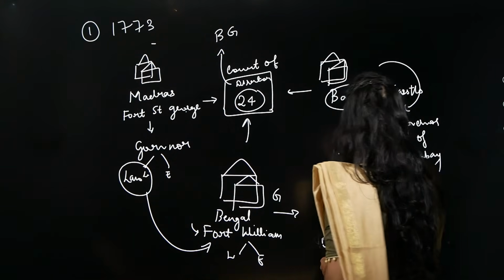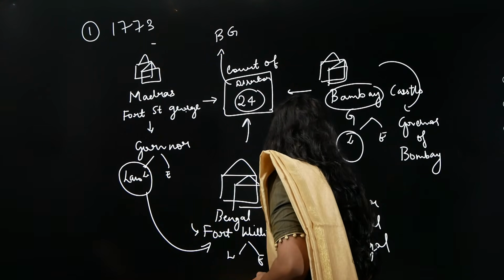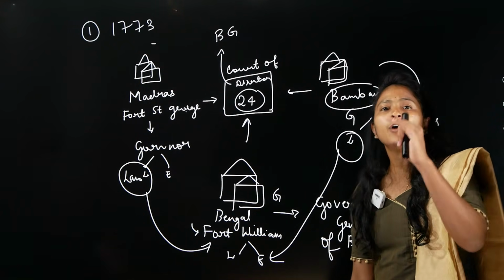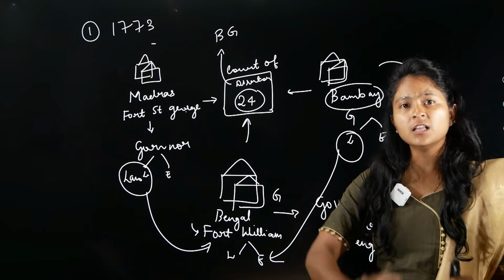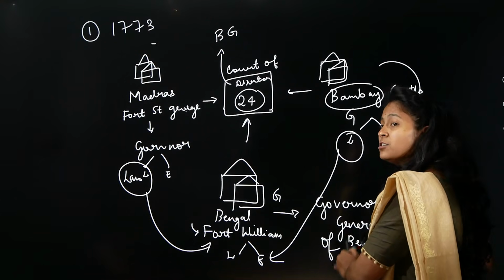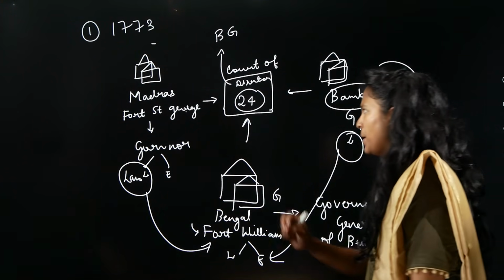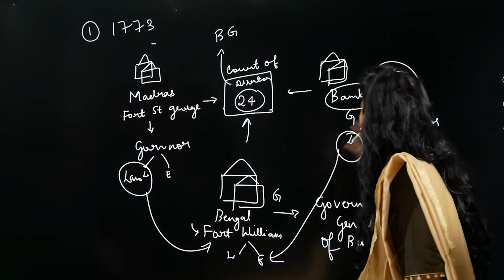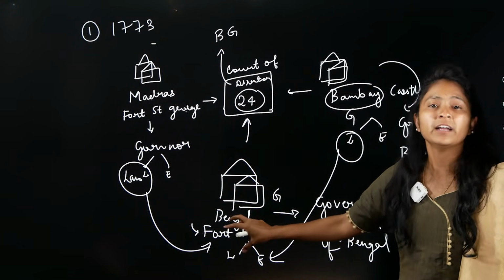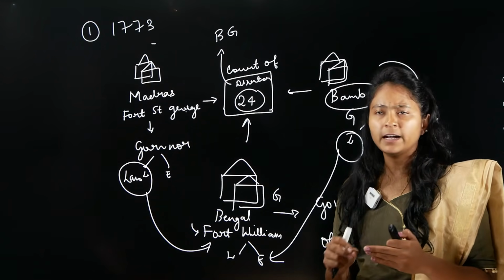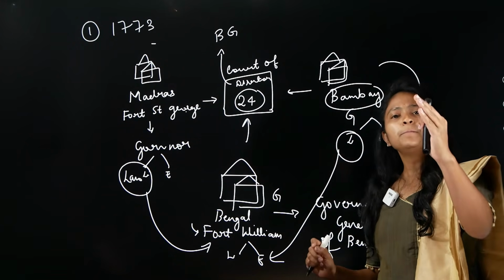Similarly, the law-making power of Bombay is also given to whom? It is given to the Governor of Bengal. So the Governor of Bengal is now going to become what? Governor General of Bengal. That means we are trying to give the powers of Madras and the powers of Bombay to Bengal. Please try and understand. There is no need for you to memorize by heart. You just need to understand. This is the first step to centralization.